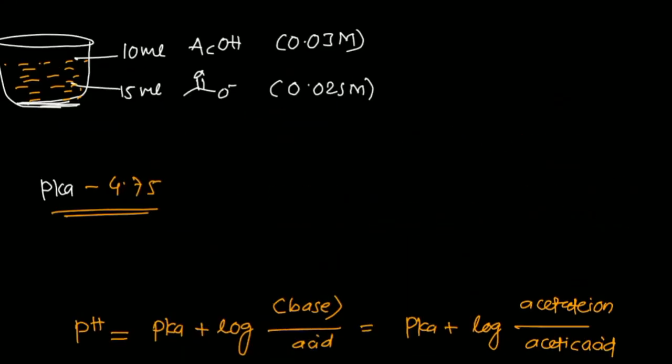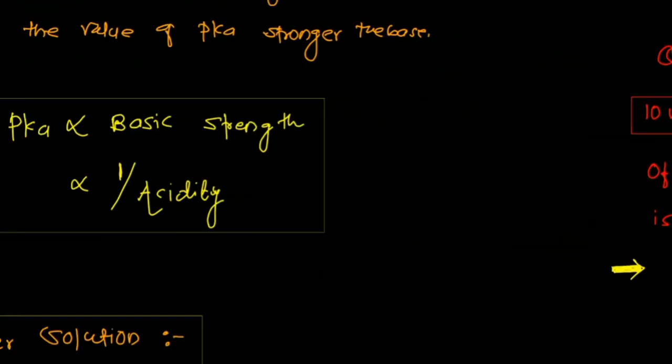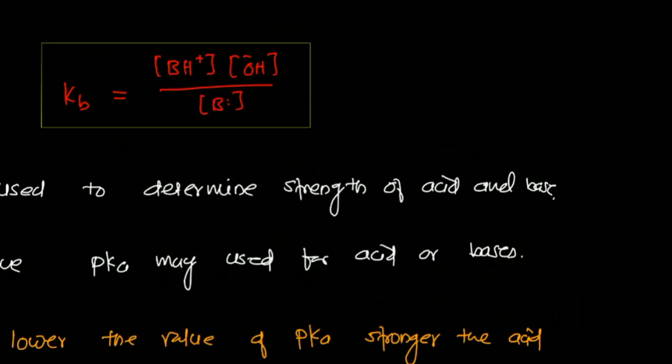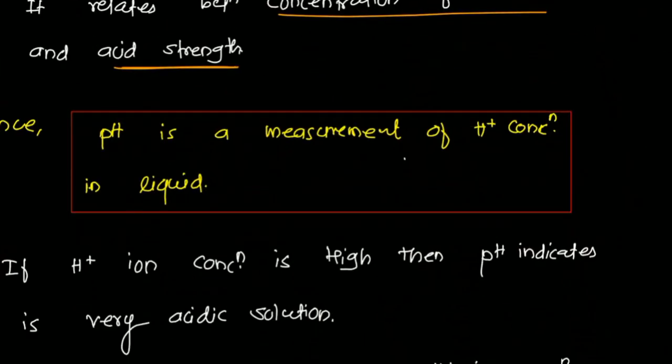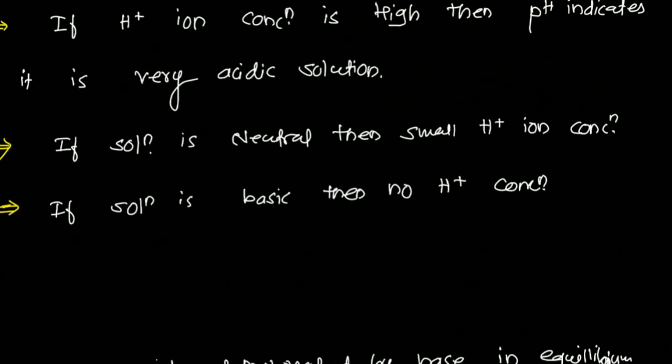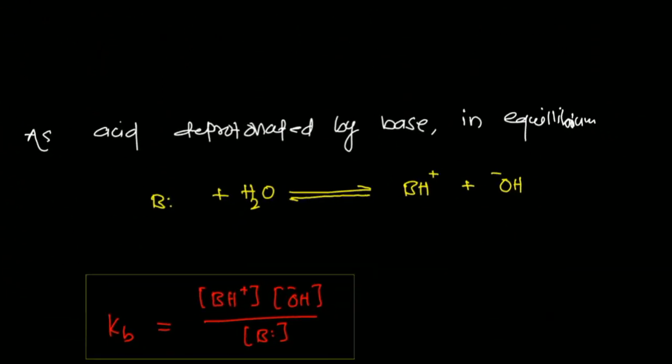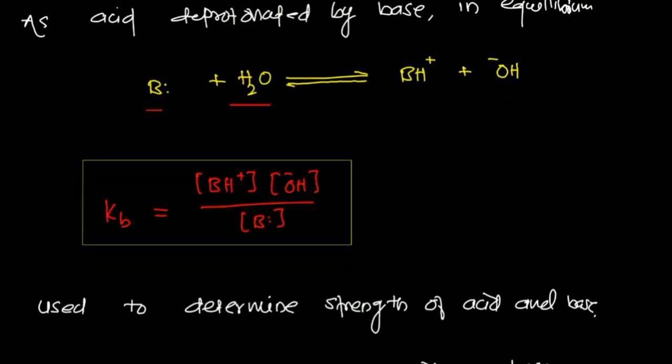These are some numericals regarding the Henderson-Hasselbalch equation. Now we'll move toward the buffer solution. What is a buffer solution? pH measures the hydrogen ion concentration. When an acid is deprotonated by a base, the equation must be in equilibrium. The base abstracts the proton, so it is converted to its conjugate acid, and the acid becomes the conjugate base.